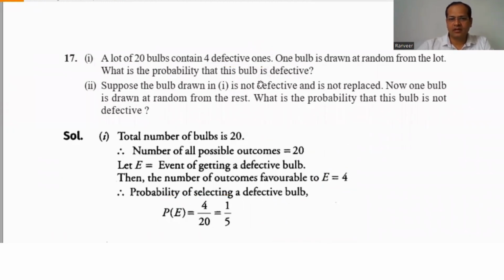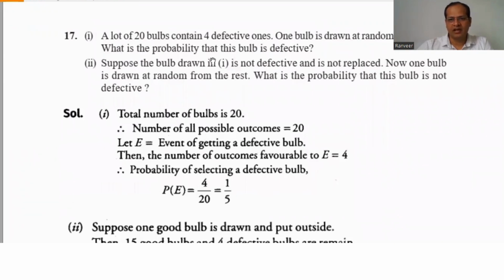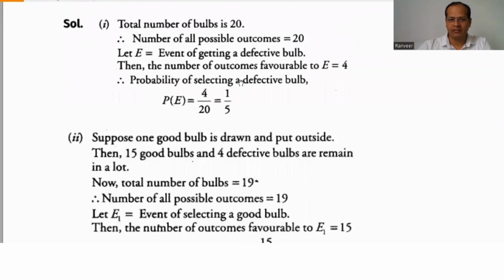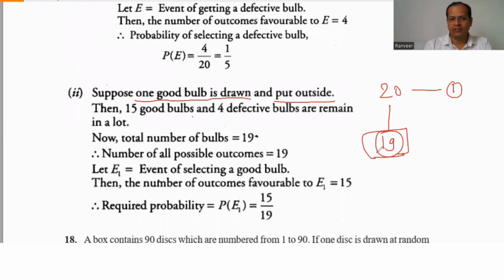This is the first part. Second part: suppose the bulb drawn is not defective and not replaced. Now one bulb is drawn at random from the rest. What is the probability that the bulb is not defective? In this case, the total number of bulbs is 20. One good bulb is drawn and put outside. So out of 20, one bulb we take out, so there are a total of 19 bulbs now.